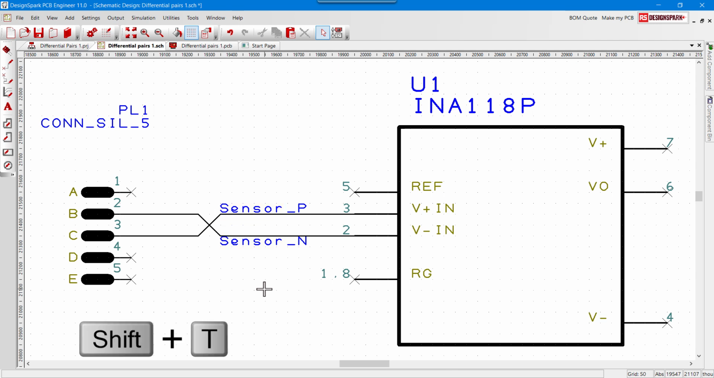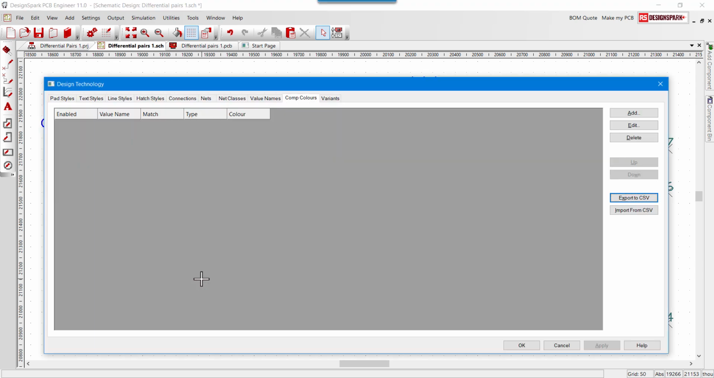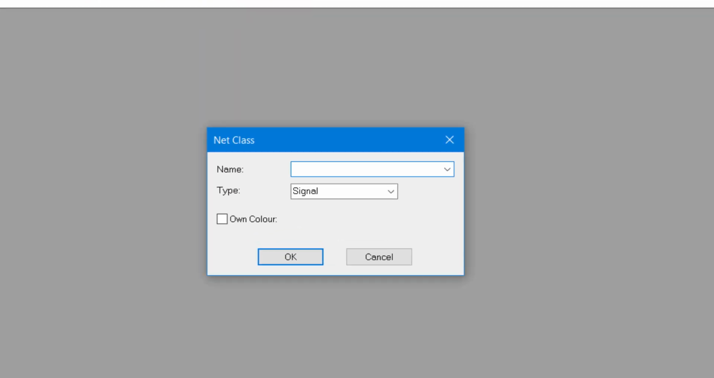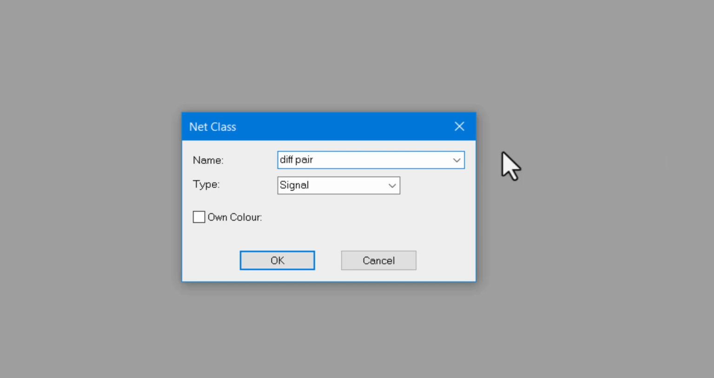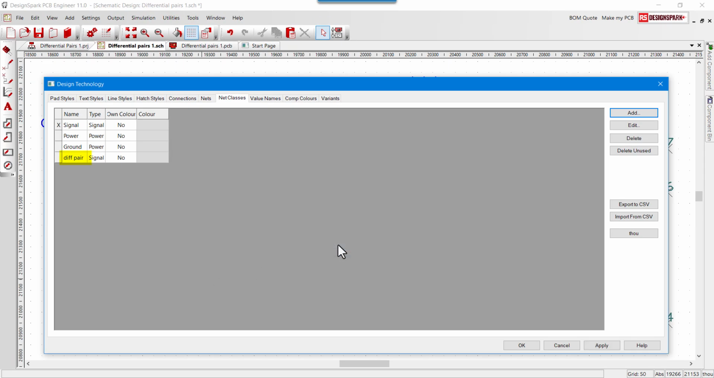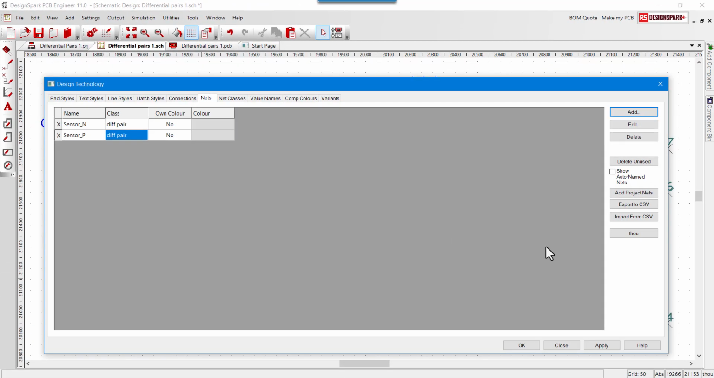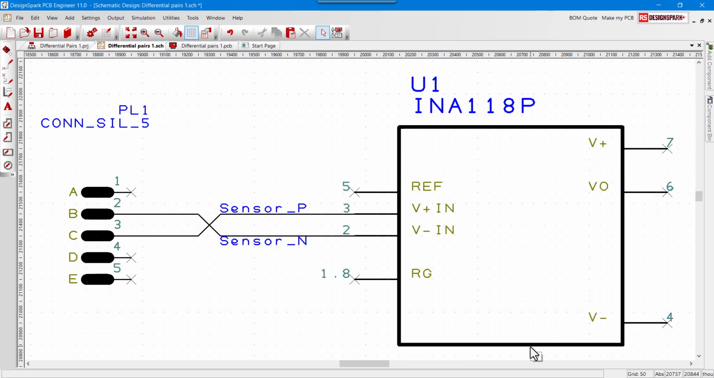Launch the design technology. In the Net Classes tab, we add a new class for the differential pair. Now, on the Nets tab, we add our two differential pair nets to this class. This completes the schematic setup.